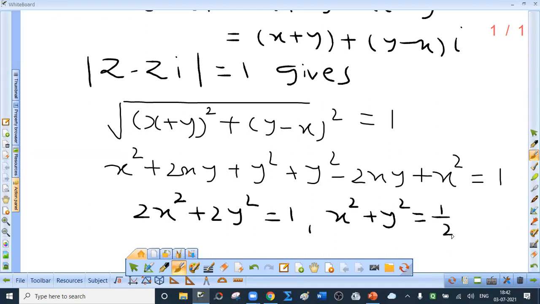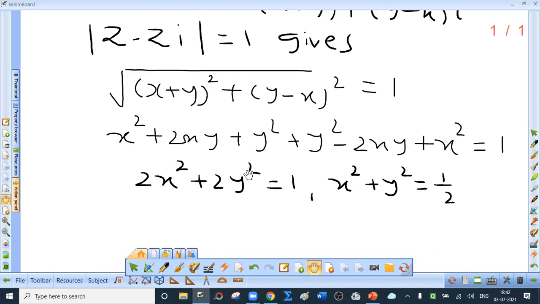So this represents a circle whose center is at origin and radius 1 upon root 2. So correct option is D, Delhi.